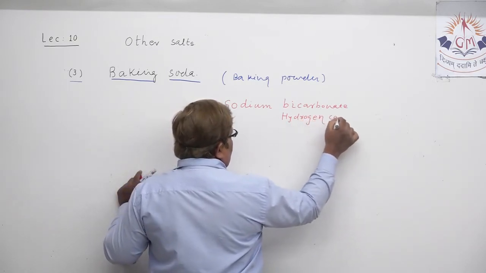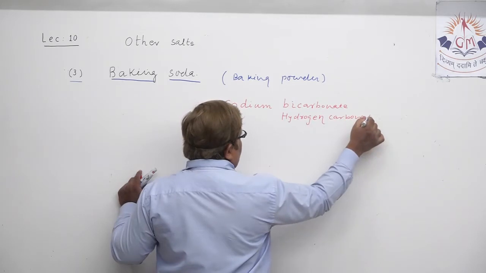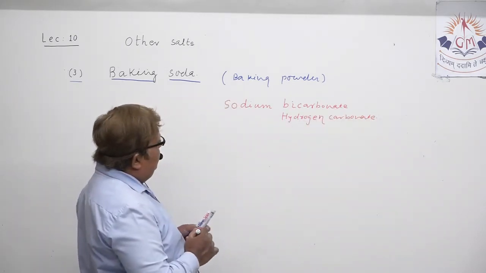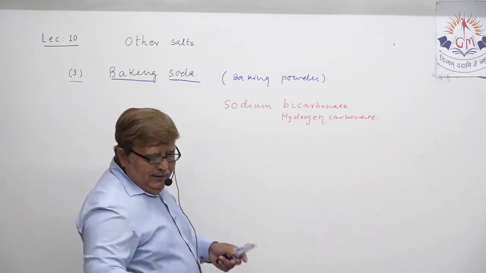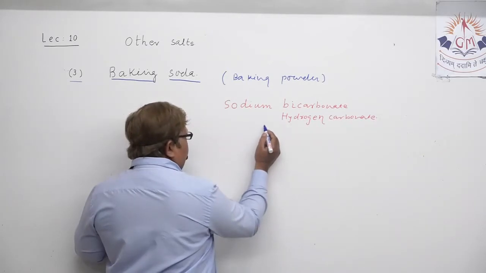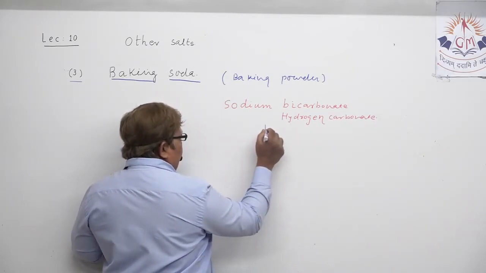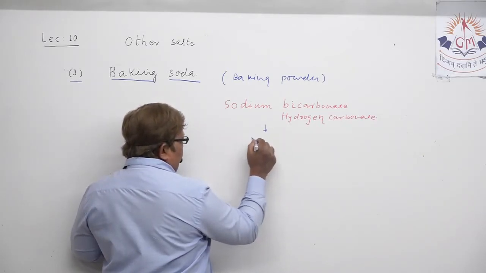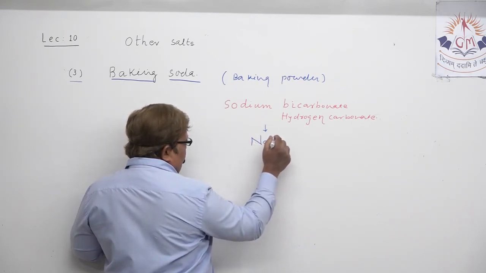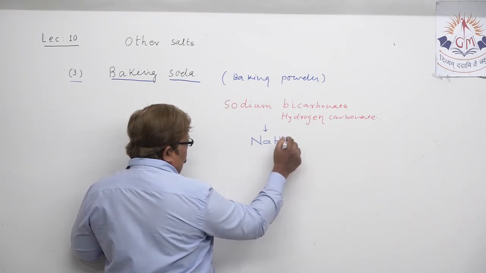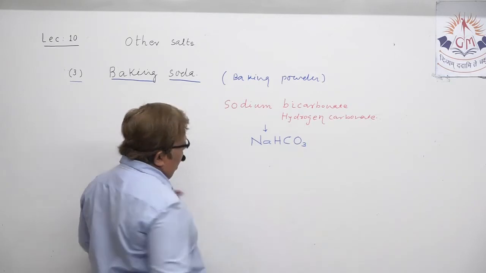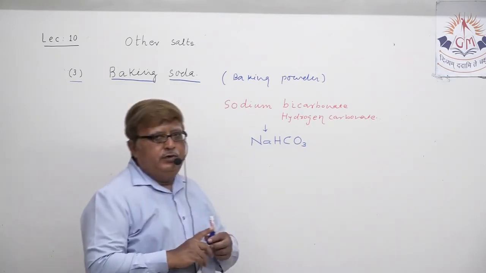Either you speak sodium hydrogen carbonate or you can say sodium bicarbonate, understand? And the formula also you might be knowing because it looks like a revision. Sodium bicarbonate, the formula itself is NaHCO3. You might be knowing this formula.